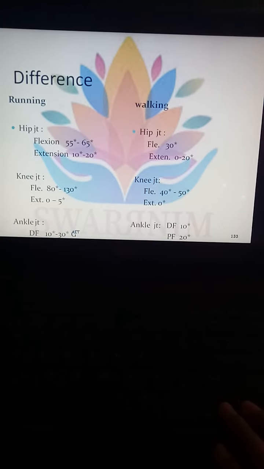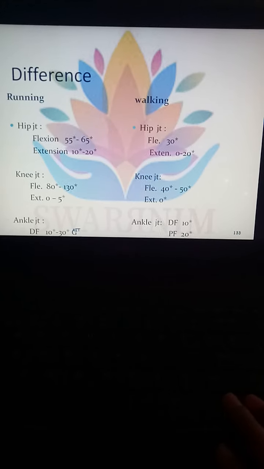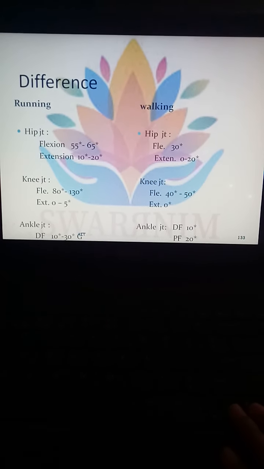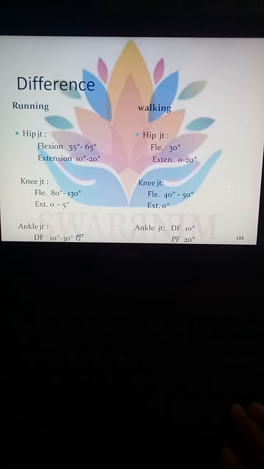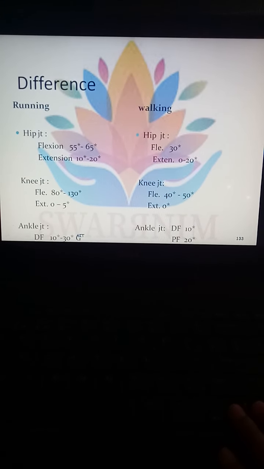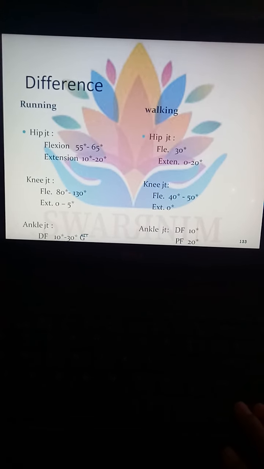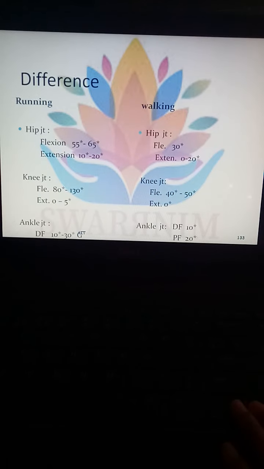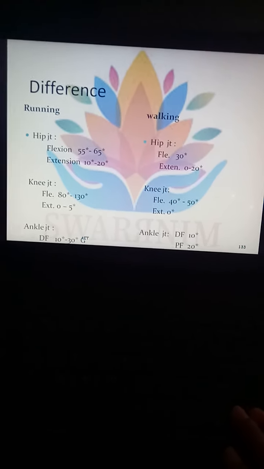Extension is about 10 to 20 degrees, and in walking it is about 20 degrees. In the knee joint also, flexion is about 80 to 130 degrees, and in walking it is about 40 to 50 degrees. Extension is 0 to 5 degrees, and in the knee joint during walking there may be 0 degrees extension. For the ankle joint, dorsiflexion is about 10 to 30 degrees, and in walking dorsiflexion is about 10 degrees, and plantar flexion is about 20 degrees.